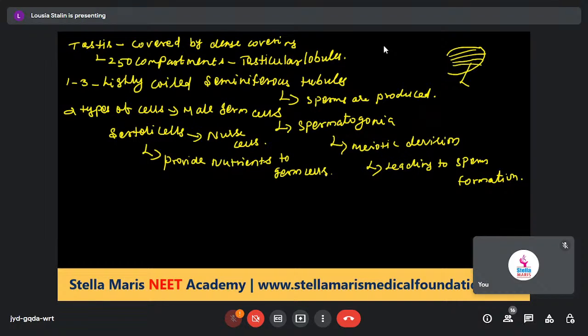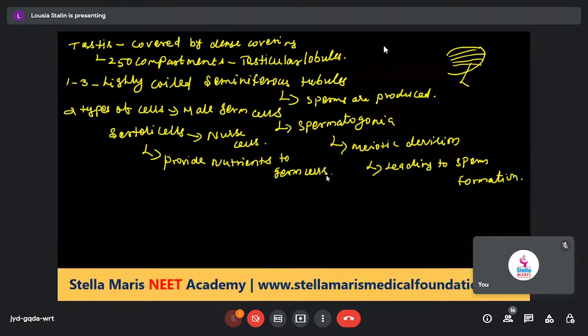Are you understanding? Male germ cells and Sertoli cells line the inside of the seminiferous tubules. Next, the region outside of the seminiferous tubules.